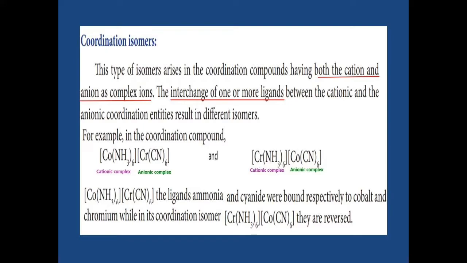Cobalt is linked with 6 ammine and chromium is linked with 6 cyanide. In the other one, the chromium is now present in the cationic complex, linked with ammine, and the cobalt is linked with cyanide in the anionic complex. Now the ligands are interchanged, so we get this coordination isomer.